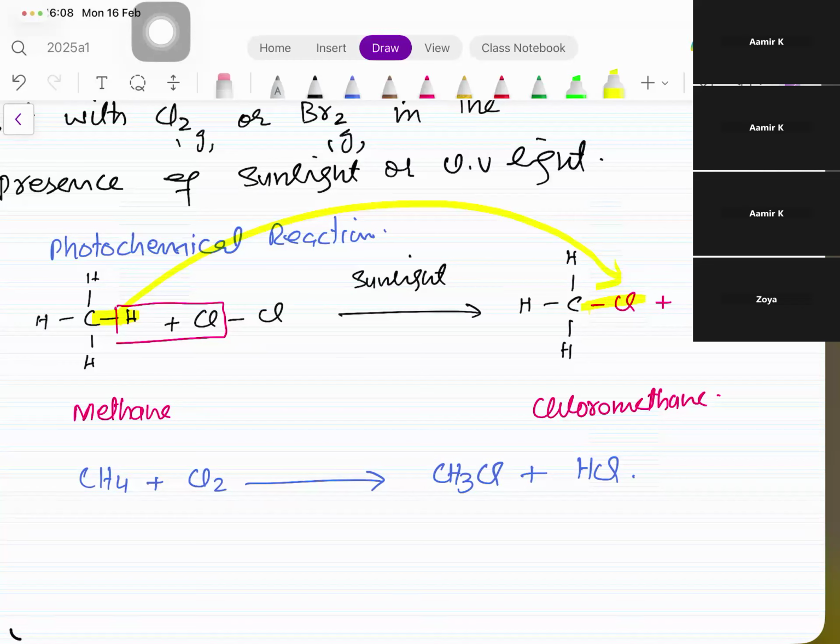The reaction is only telling us that H will go and Cl will come. When you write the mechanism, it tells us how it all happened. How H is gone and how Cl comes in. The mechanism will also tell us what is the role of sunlight in all this, why the reaction stops when we take it in the darkness. All these details which I just mentioned are in the mechanism.